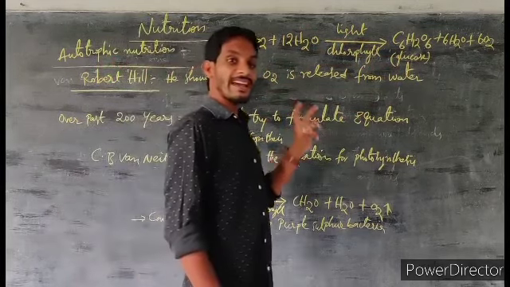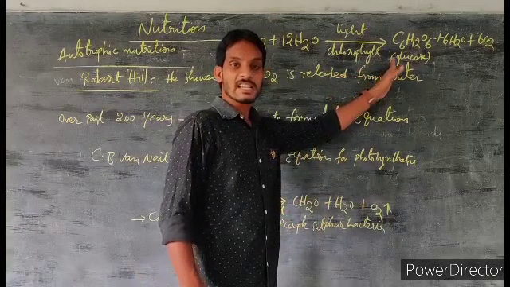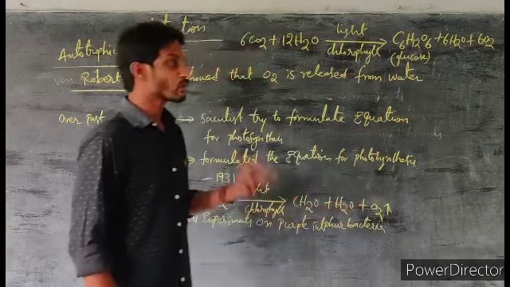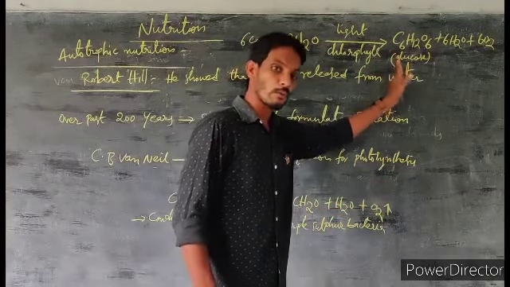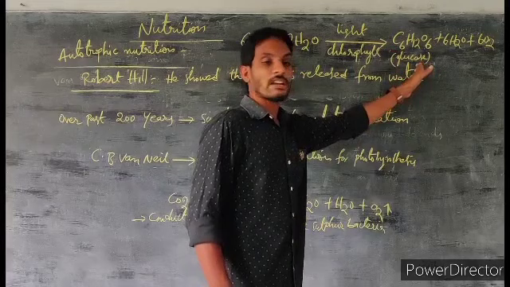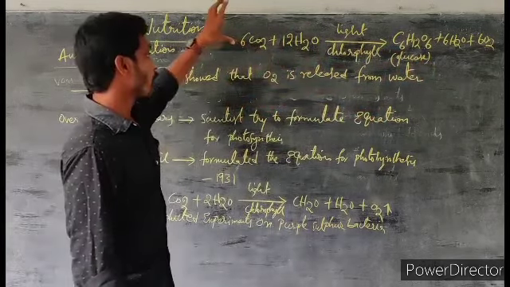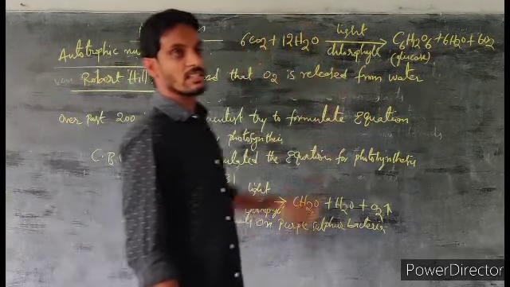Different plants store their excess food materials in different parts. When the glucose is easily dissolved in water, it is easy to transport to the places where it is stored. That's why during photosynthesis, food is prepared in the form of glucose. Later, it is converted into starch. This is the modified equation, still widely used for photosynthesis.